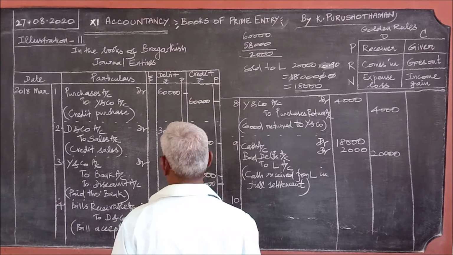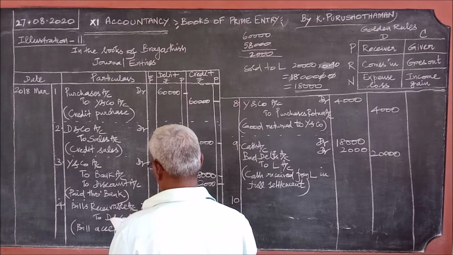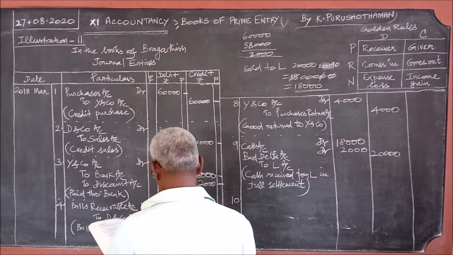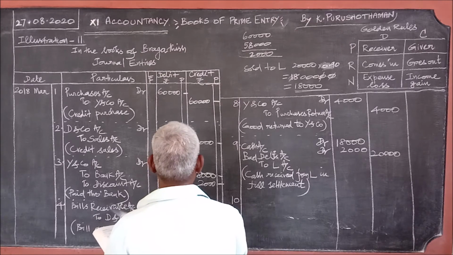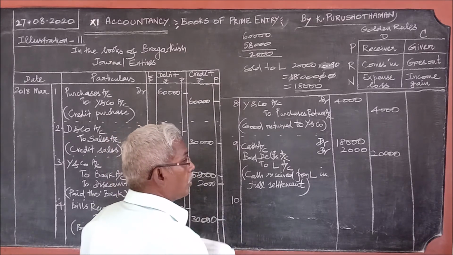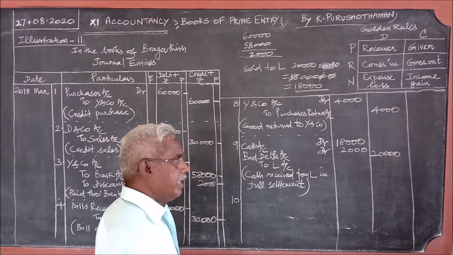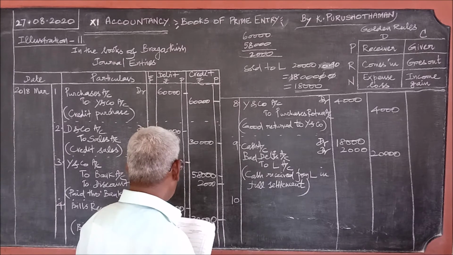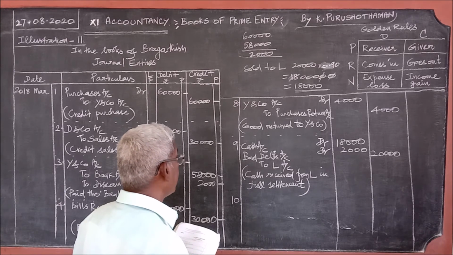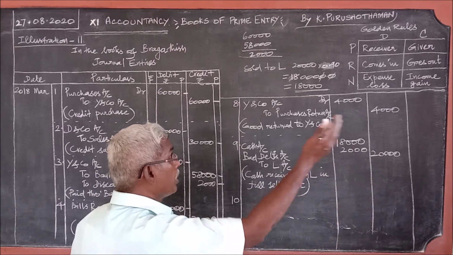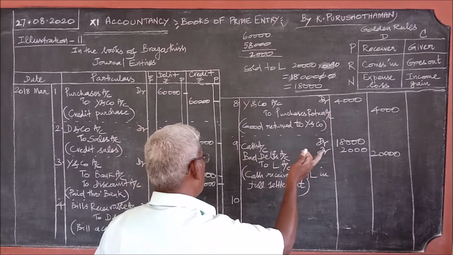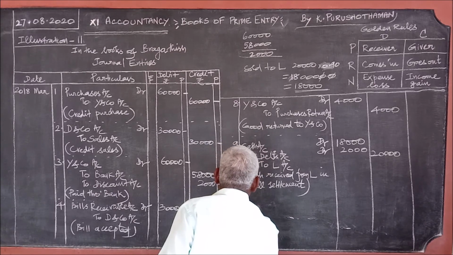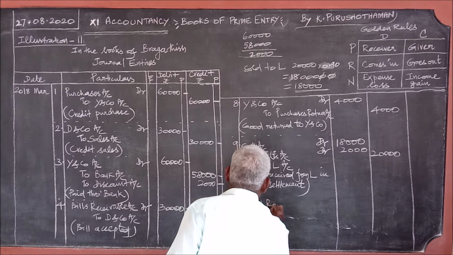Goods returned by M. If you go through the question, what is the transaction with M? Sold goods to M, it is given. Sold goods to M, now the goods are returned. Now the goods are returned by M, so the goods come in. Since the goods are sold away goods, sales return account debit.